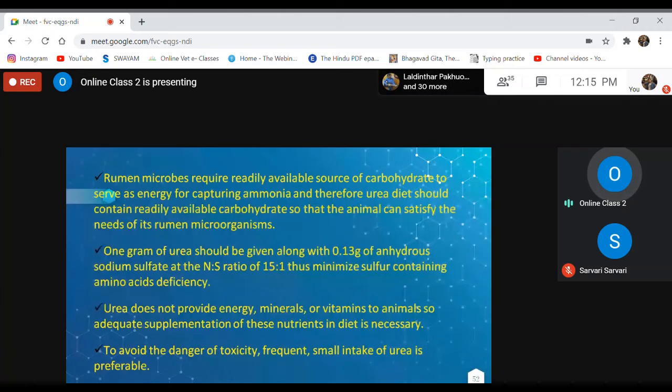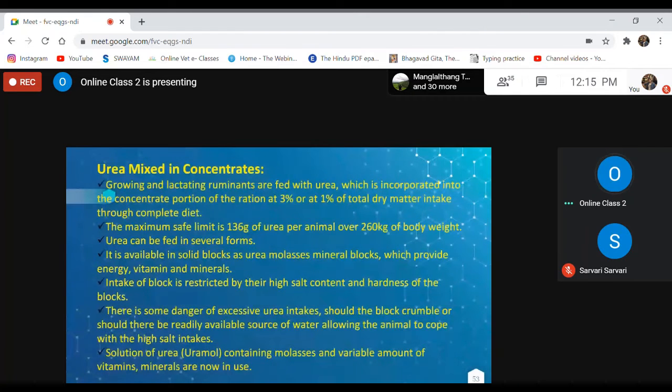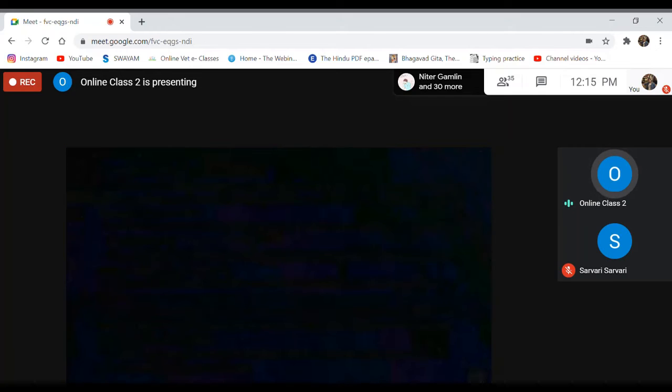It should be incorporated along with an easily available source of energy like molasses, as well as sulfur. Sulfur is also important. The nitrogen to sulfur ratio should be 15:1, and for that we can incorporate sodium sulfate along with urea. Urea can be mixed with compound feed or feed mixture for feeding to the animals.